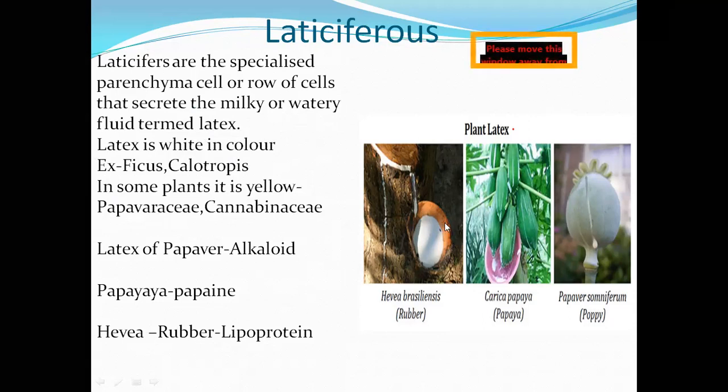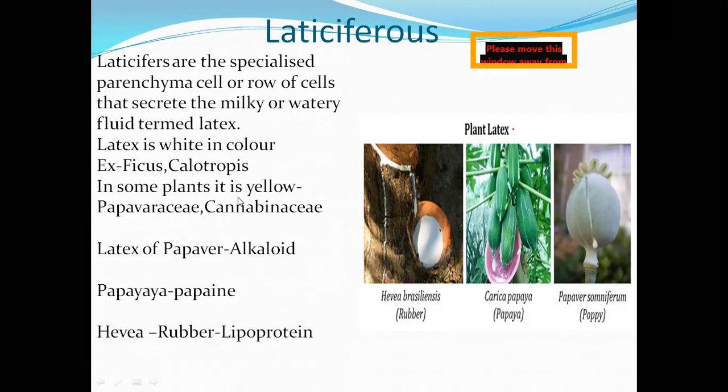See, this is a white viscous fluid. Generally, in most plants, latex is white in color. The best example is Ficus bengalensis, the banyan tree. The second example is Calotropis procera, Calotropis gigantea. Clear? In these two well-known examples, we see the latex in white color.